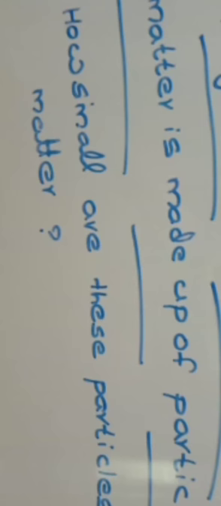From this, we can conclude that matter is made up of particles, and these particles are very, very small in size, beyond our imagination. We are not able to imagine how small they are. You all used to write in your notebook, right? A single page contains millions of particles in it. You can imagine all other things which you see around us. Everything is made up of particles, and each and every thing consists of millions of particles in it.